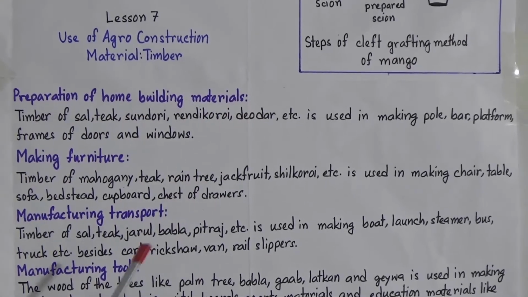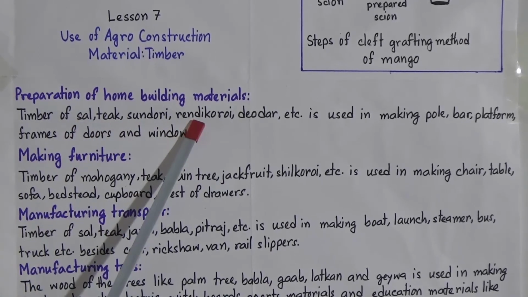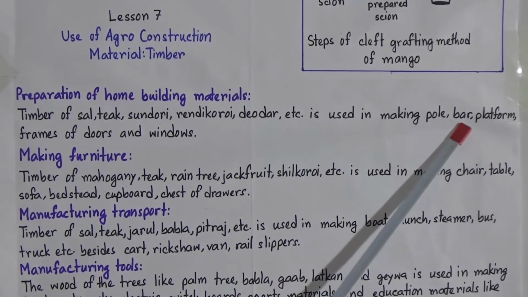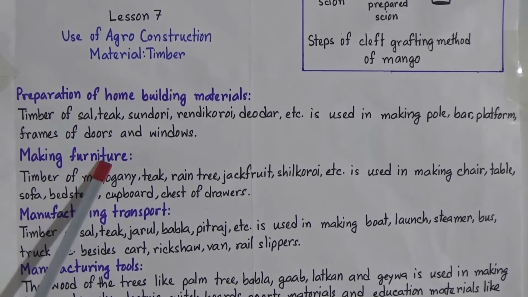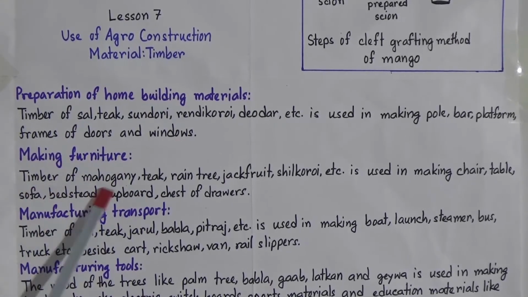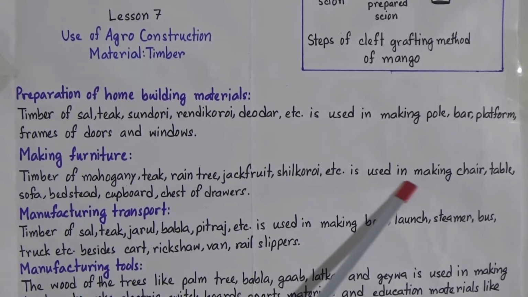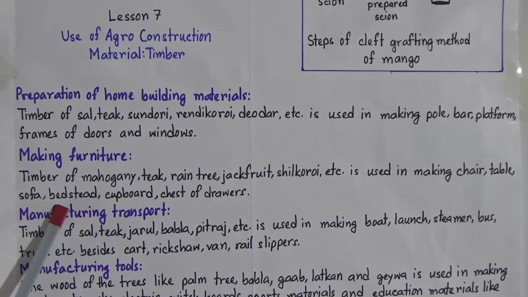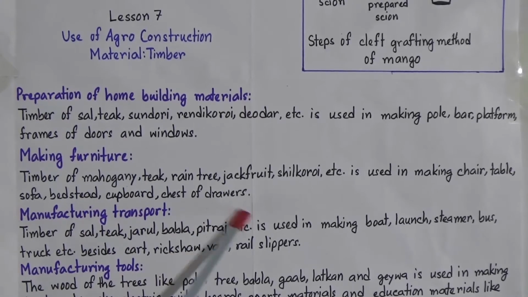For home building materials we can use timber of sal, teak, sundri, rendikoroi, dodar, etc. It is used in making poles, bars, platforms, frames of doors and windows. And for making furniture we can also use the timber of mahogany, teak, rain tree, jackfruit, shilkori, etc. It is used in making chairs, tables, sofas, bedsteads. Bedstead means the frame of the bed, which supports the bed, cupboard, chest of drawers.